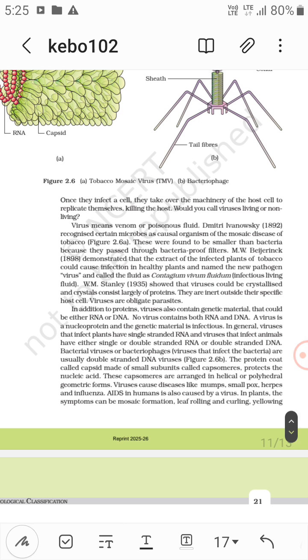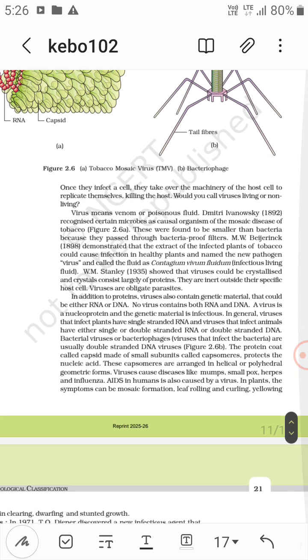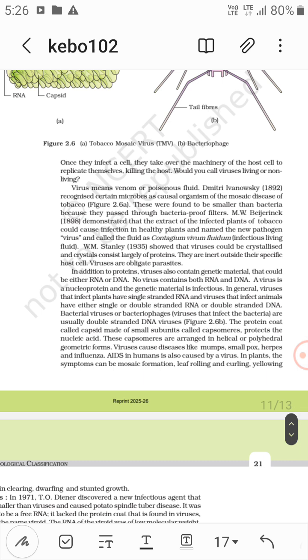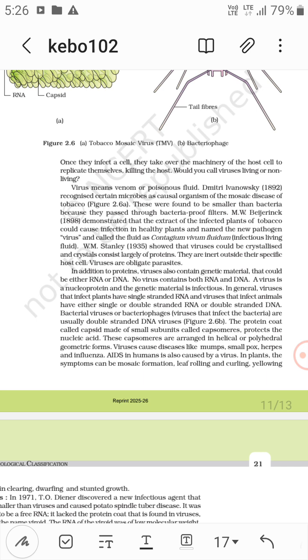Now once they infect a cell, they take over the machinery of the host cell to replicate themselves, killing the host. M.W. Beijerinck gave the fluid as contagium vivum fluidum, infectious living fluid. W.M. Stanley showed that viruses can be crystallized, and the crystal consists largely of proteins, and they are inert outside their specific host cell, and viruses are obligate parasites.